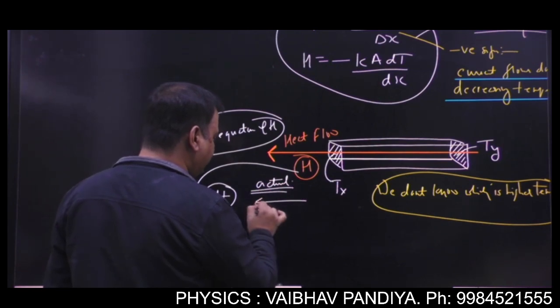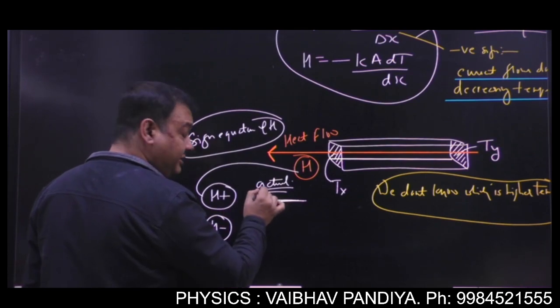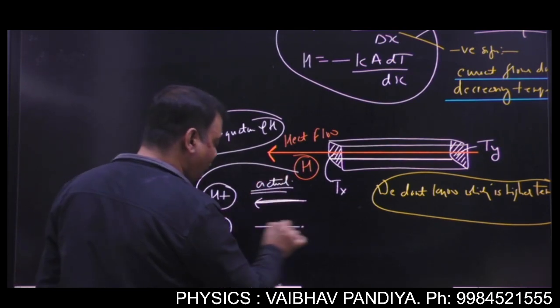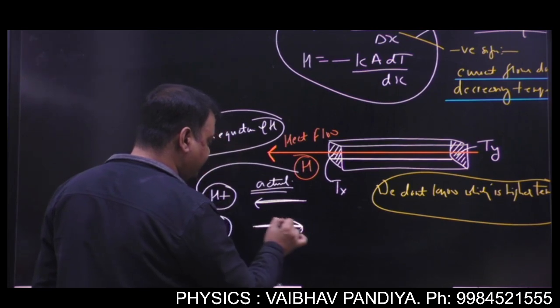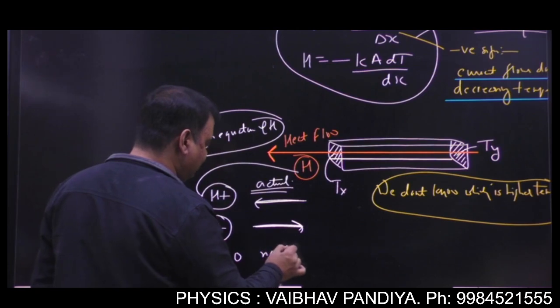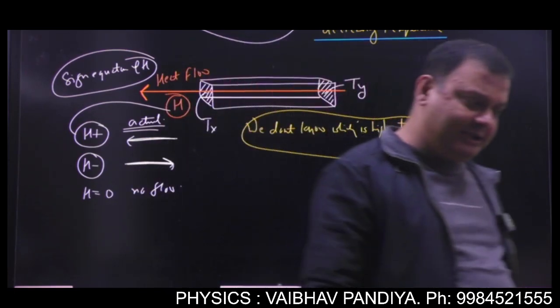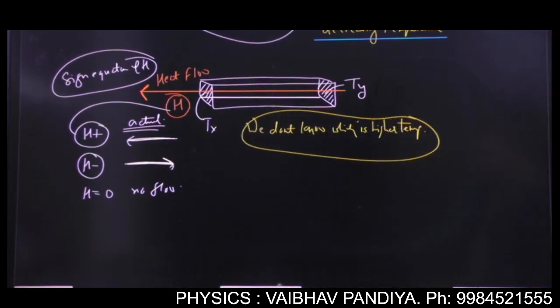So the actual flow will be towards the left side. If H comes out negative, it means the actual flow will be opposite to where I have labeled it, so the actual flow will be towards the right side. And if H is 0, there will be no flow. Clear? So this is your step 1. You can label the heat flow in any one of the possible directions.